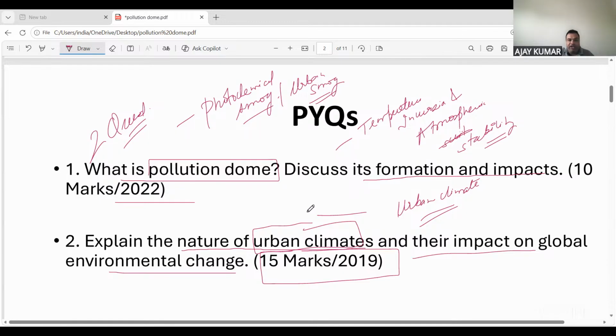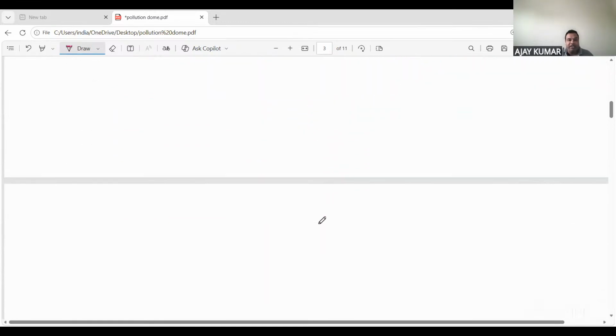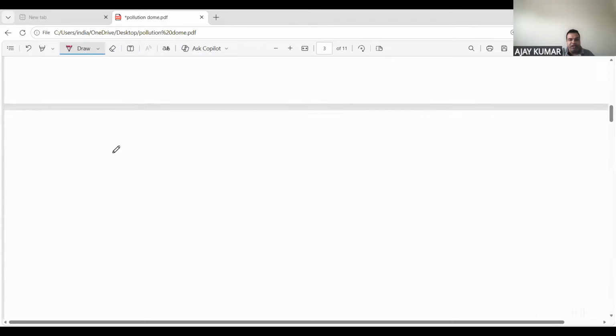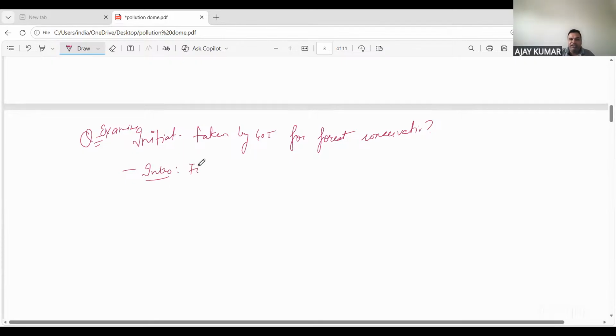So before I start, I just want to let you know how we have to use the case study. See, suppose there is a question and the question is: examine the initiatives taken by government of India for forest conservation. Okay, this is a question. So first, what will you do in your intro part? You will write a small intro about forest conservation, that basically what is forest conservation.